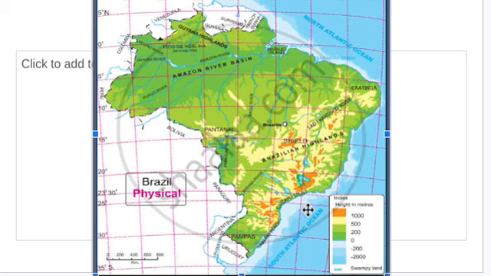So that's the main reason you can see the areas which are darker. Those areas are more than 1,000 meters. The surface of Brazil is a little bit higher than other countries.